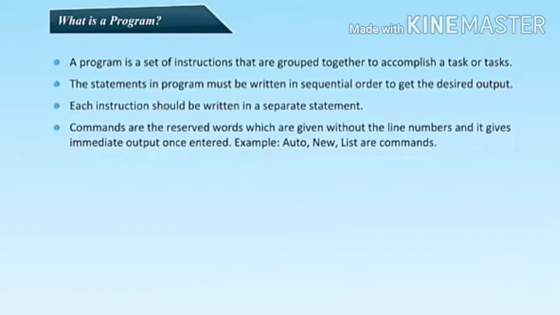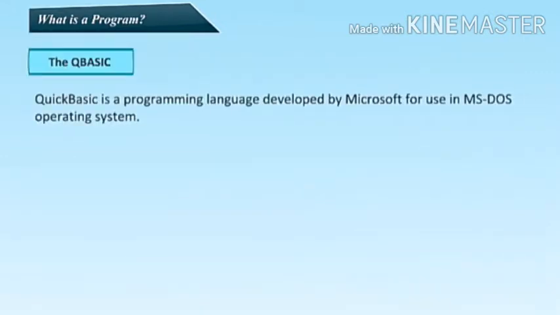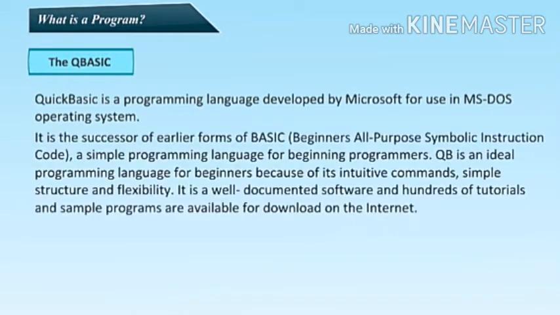Commands are the reserved words which are given without line numbers, and they give immediate output once entered. Examples are AUTO and NEW. QBasic is a programming language developed by Microsoft for use in the MS-DOS operating system. It is the successor of earlier forms of BASIC, Beginner's All-purpose Symbolic Instruction Code, a simple programming language for beginning programmers. QBasic is an ideal programming language for beginners because of its intuitive commands, simple structure, and flexibility.